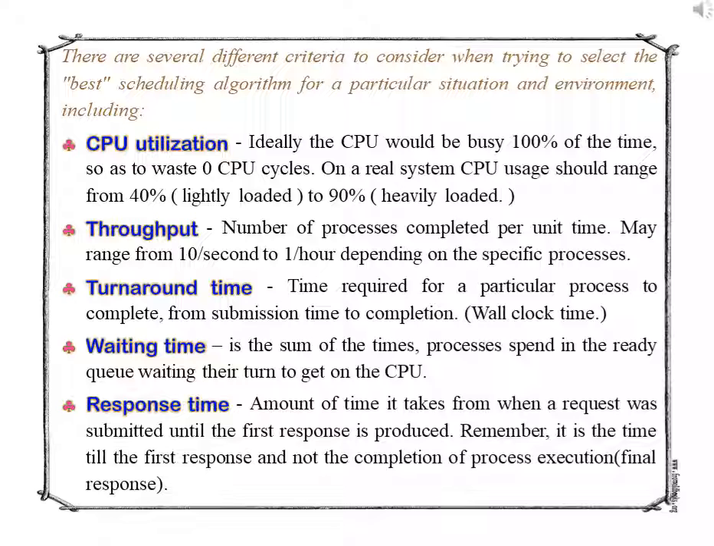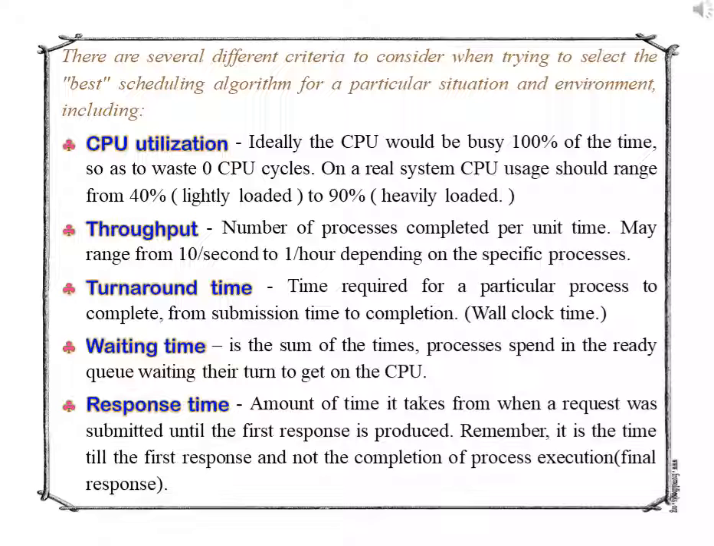Next is throughput. If the CPU is busy executing processes, then work is being done. One measure of work is the number of processes that are completed per time unit, called the throughput. For long processes, this rate may be one process per hour. For short transactions, throughput might be 10 processes per second. Throughput is defined as the total number of processes that a system can execute per unit of time. The next is turnaround time.